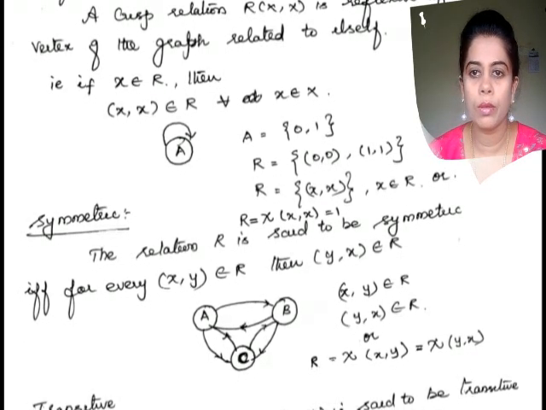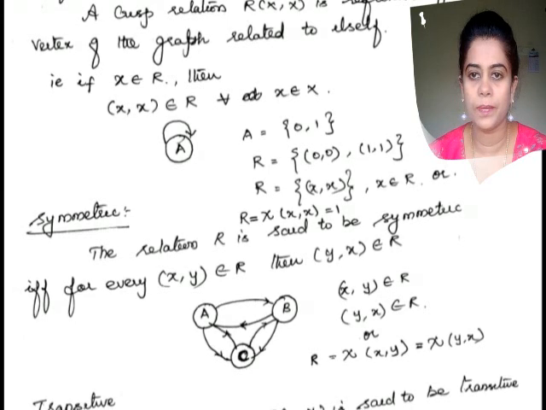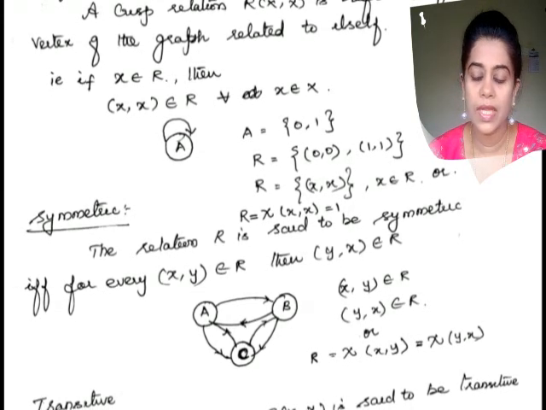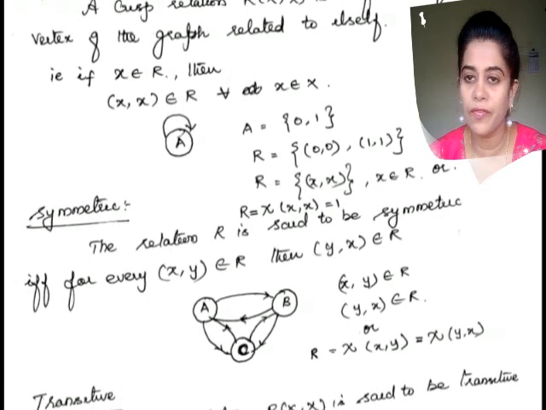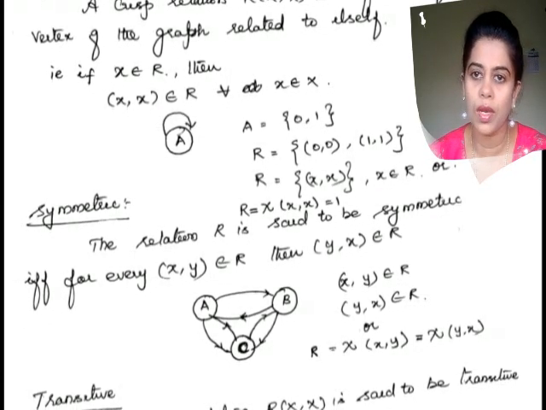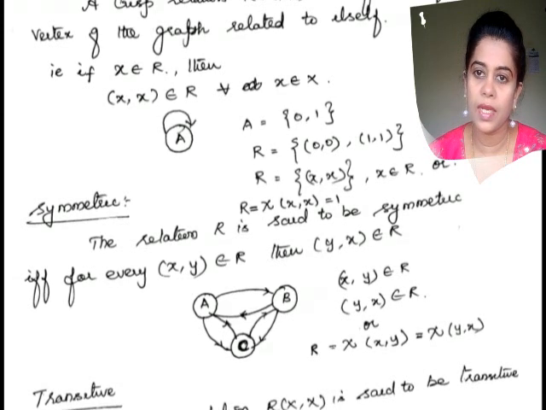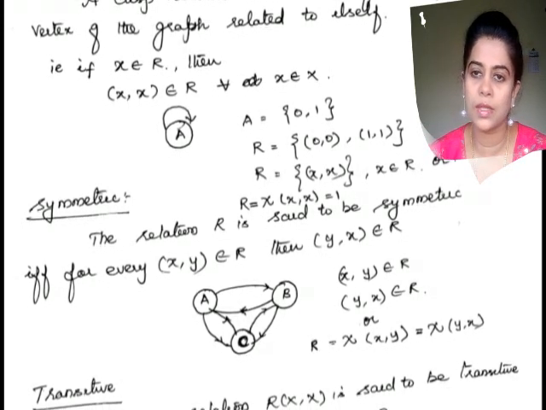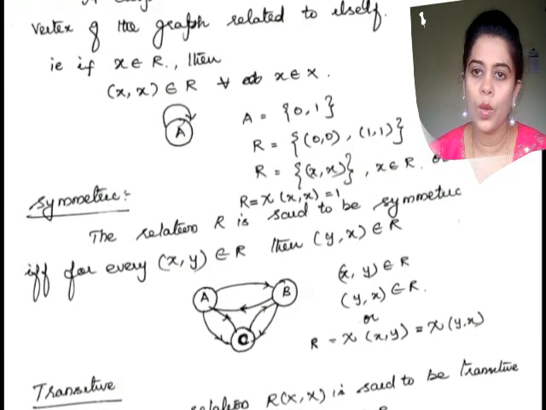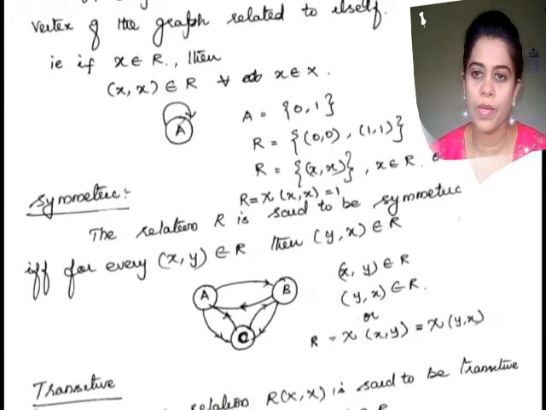Next, let me go on to the symmetric. The relation R is said to be symmetric if and only if for every (x, y) belonging to R, then (y, x) also belongs to R. That is the symmetric. And here we are taking three relations A, B, C.